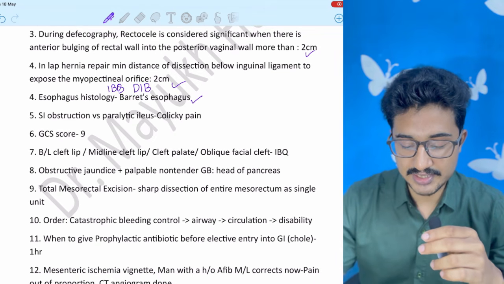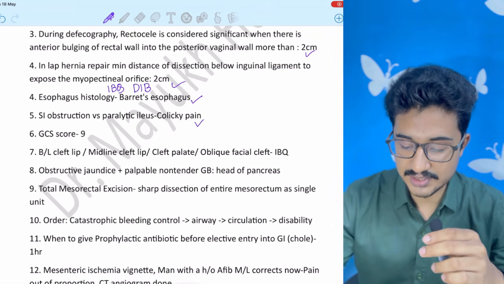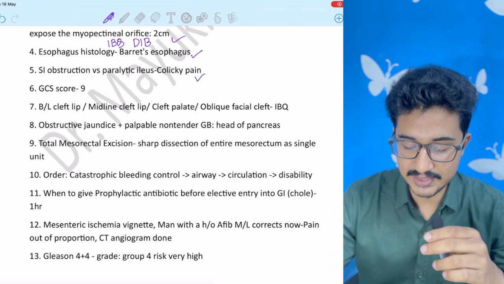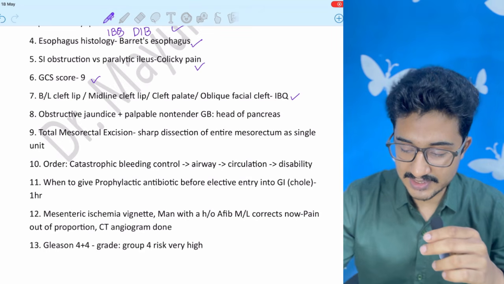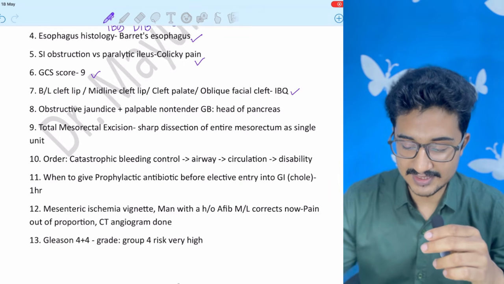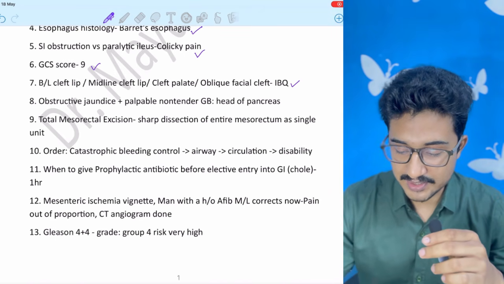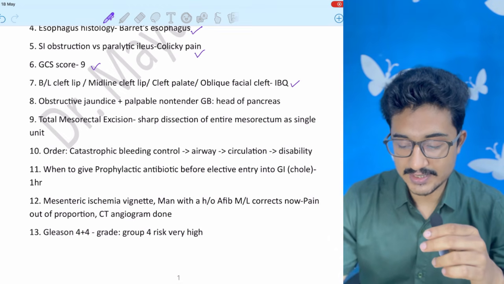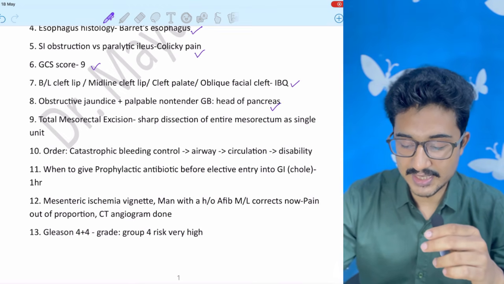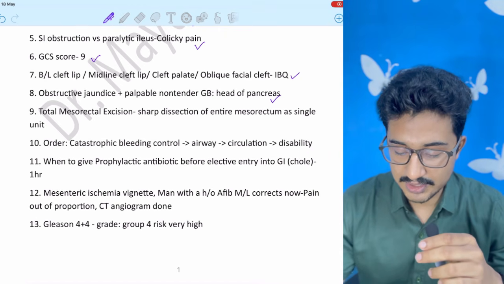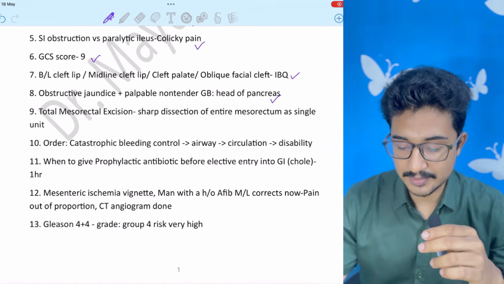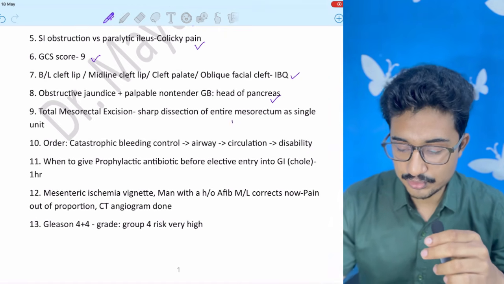How to differentiate between small intestinal obstruction and paralytic ileus? It is the colicky pain. GCS score was 9, and image based questions were given. It was a bit easy only for the cleft lip, cleft palate. Obstructive jaundice plus palpable non-tender gallbladder, Courvoisier's law, periampullary carcinoma, that is the head of pancreas carcinoma. Total mesorectal excision, this is a PYQ. You do sharp dissection.